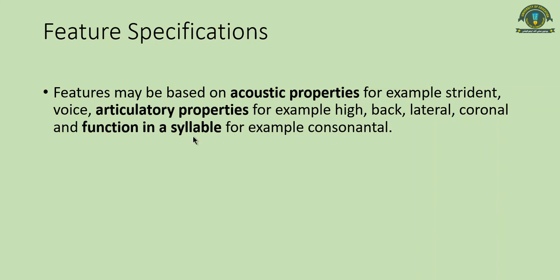We also look at the function in a syllable: whether a sound can function as a nucleus of the syllable or not, and whether a sound can stand as a consonant or as a vowel in a syllable. So this is how features are specified.